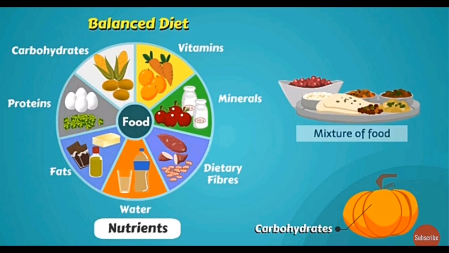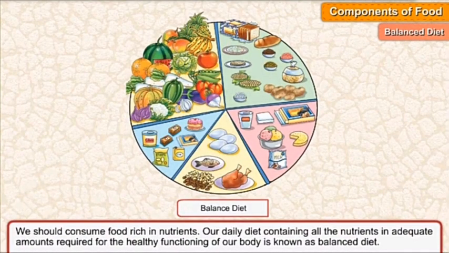Next, you can see in the pie chart of the balanced diet, different ratios of different foods have been given. Why? What is the reason behind that? Okay, I'll tell you. You can see small areas have been covered by the fats, meaning we have to take fat in much less amount, and at the max we have to take carbohydrates and proteins because they provide energy to our body and help in proper building of the body.